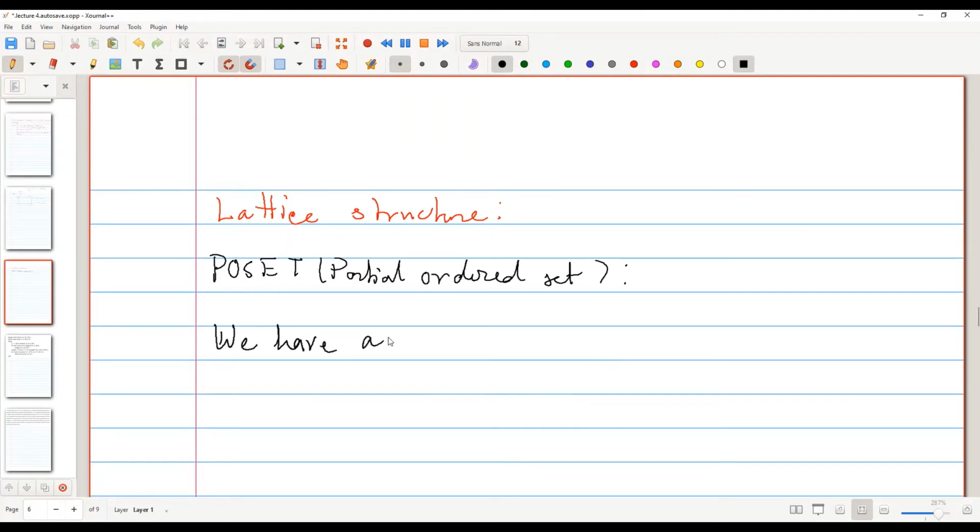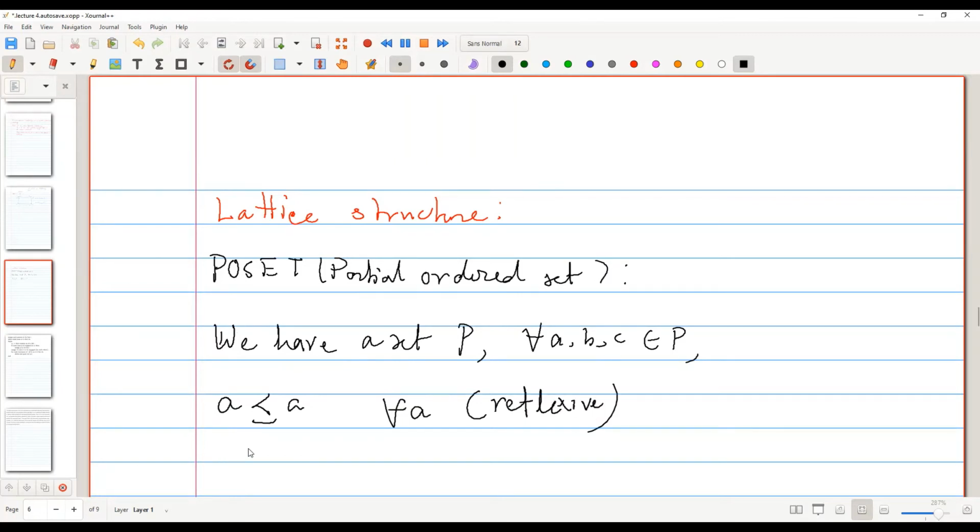Partial order is a relation which is reflexive, antisymmetric, and transitive, for all three elements a, b, c in P. This is reflexive, this is transitive, and the third is antisymmetric.